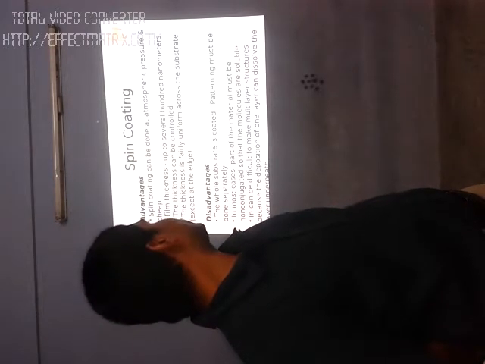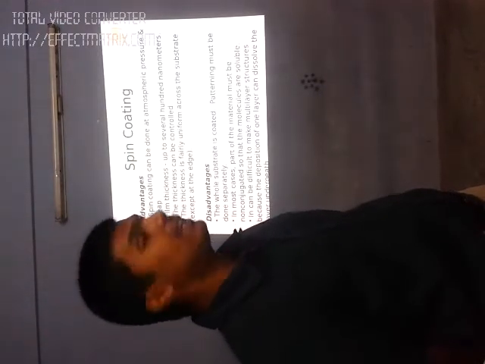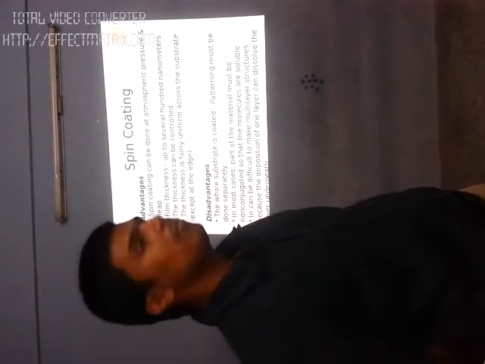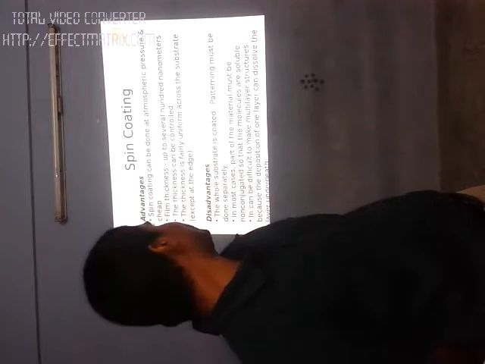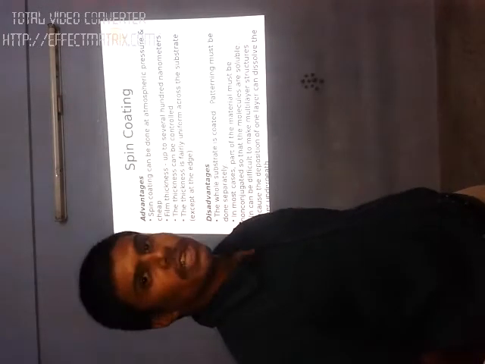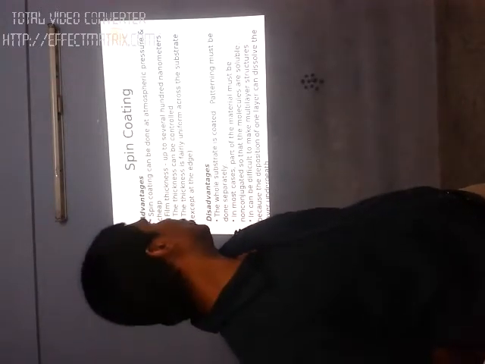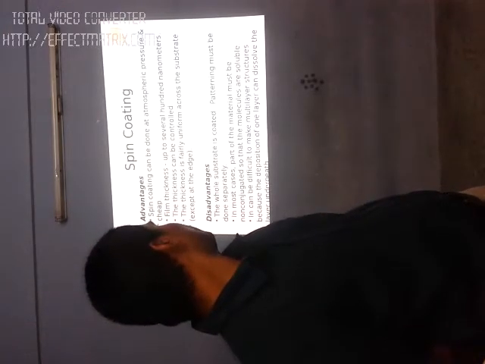So, I can get a film with various thicknesses, and here the thickness is uniform, but it also has some disadvantages. Here the substrate is fully coated, so we should concentrate on the patterning. Next.